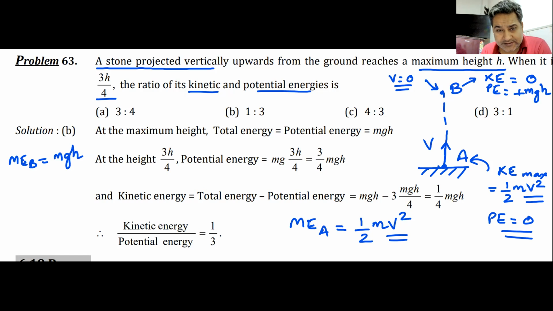So I can equate this and find out the total. I can find out the value of H from here. This is one thing that you must understand. Now this mechanical energy at point A will be equal to mechanical energy at point B.